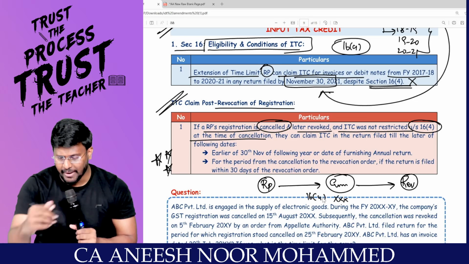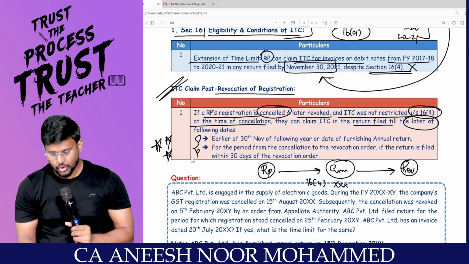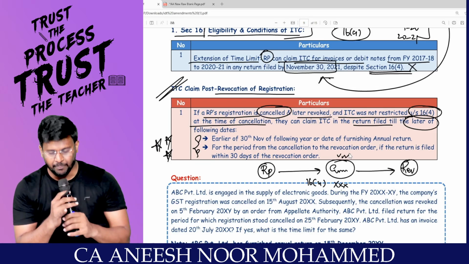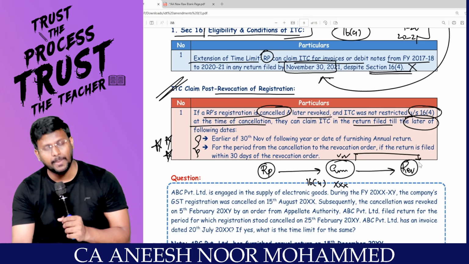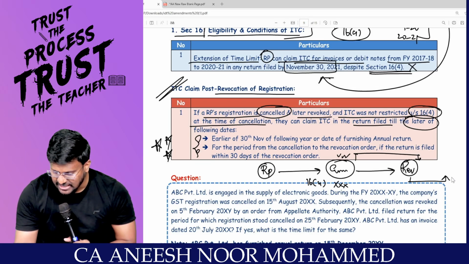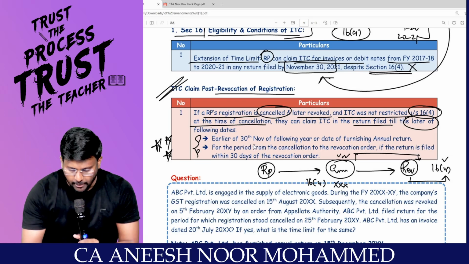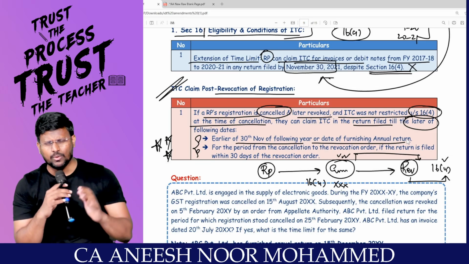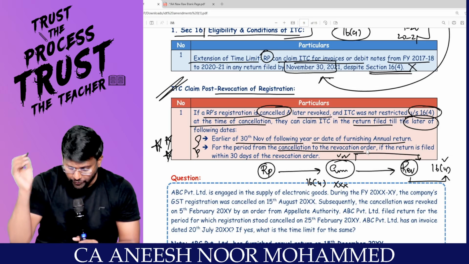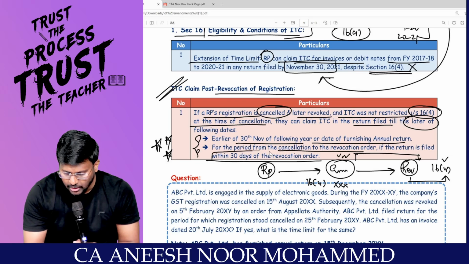They can claim ITC in the return filed till the later of the following dates. They have given two dates. So, actually on this date my registration has been cancelled. On this date I am entitled to take ITC for certain items. Sir, later after a certain point of time, my cancellation has been revoked. Okay, wow. Then with this extended time limit also I can take ITC, later of, not earlier, later of. General time limit: 30th November of the succeeding financial year or date of filing the annual return, the normal time limit. Or number 2, for the period from the cancellation to the revocation order, if the return is filed within 30 days of the revocation order.